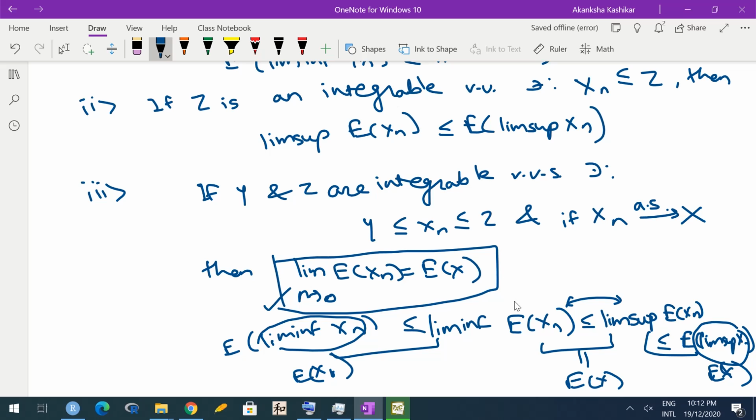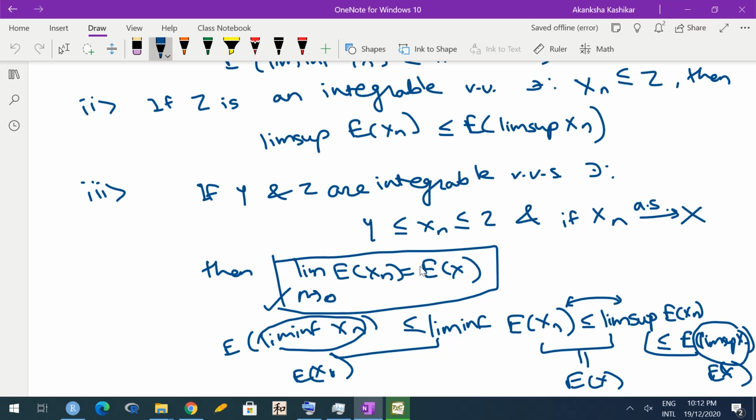Okay. And now about the pointwise almost sure business. As I said, ideally this would hold only if the convergence is pointwise. However, when we go from pointwise to almost sure, we leave out only those omegas which have probability 0. And we know in expectation those points don't contribute, right? Because expectation is the integral of x with respect to probability, so if probability is 0, that part won't be there. Hence it works if the convergence is just almost sure and not pointwise. Okay.